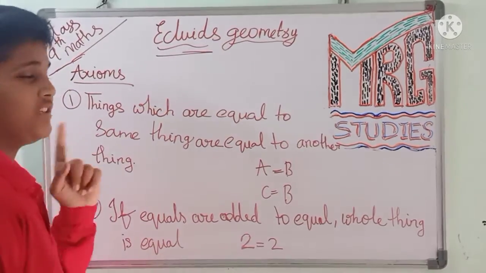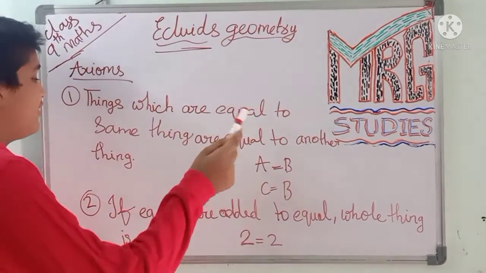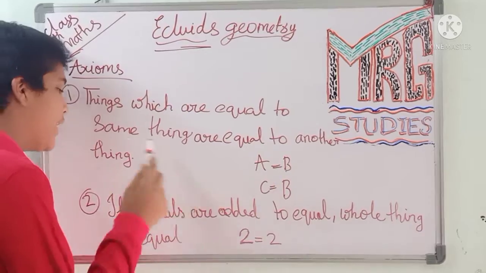See friends, the first one: things which are equal to the same thing are equal to one another.